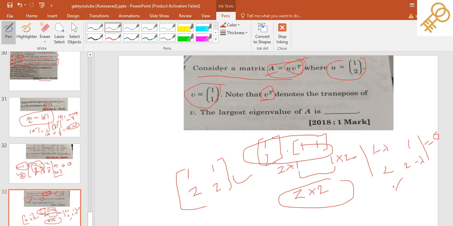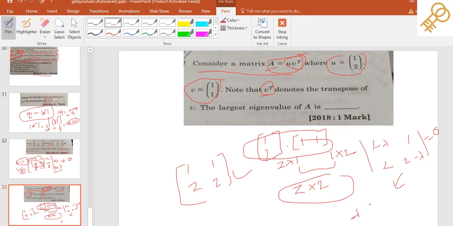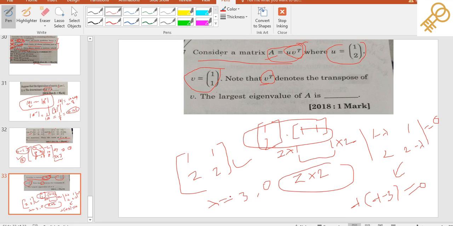After solving this determinant you will get the equation lambda into lambda minus 3 is equal to 0. So you'll get the lambda values 3 and 0, right? They have asked for the largest value, the largest value is 3, so 3 will be your correct answer.